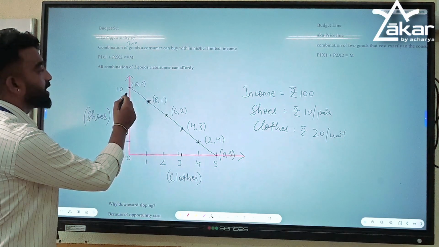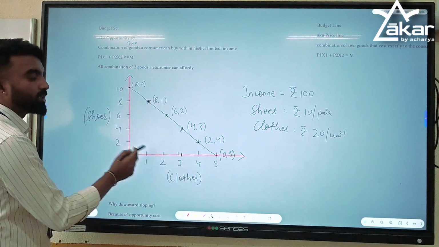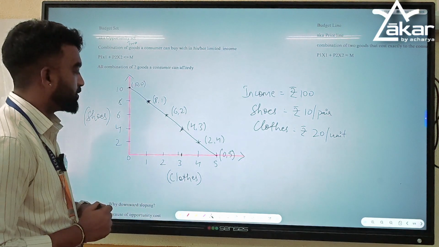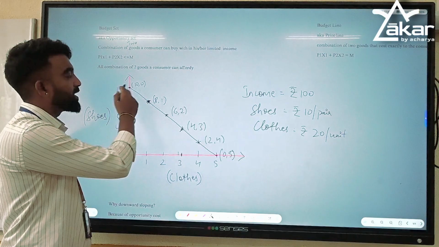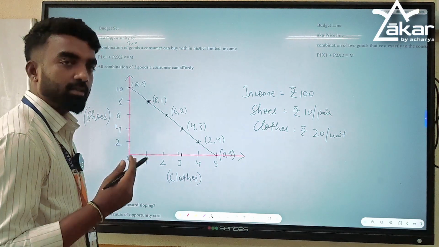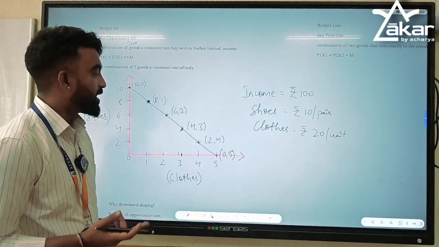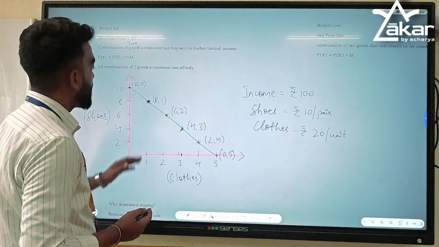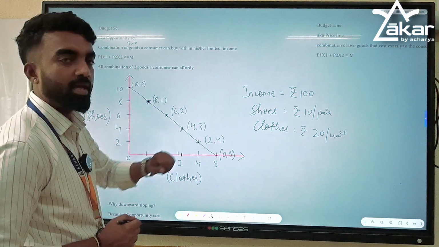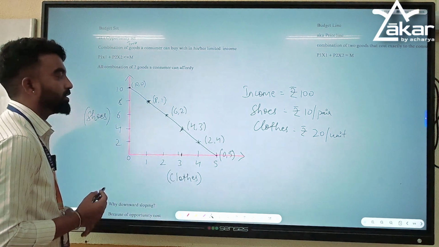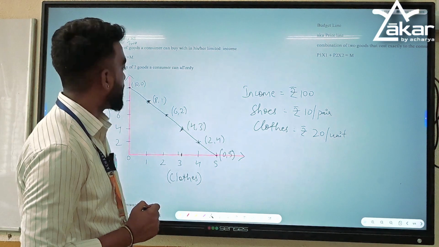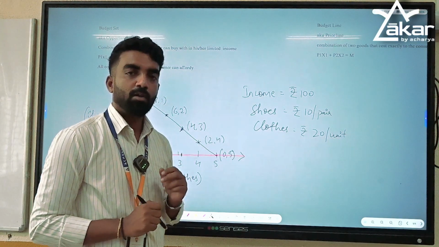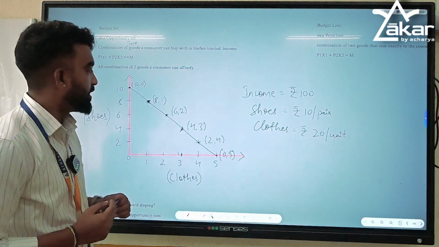That means she is spending her entire money on shoes, so she cannot buy any clothes. And if she wants to buy clothes along with shoes, she has to sacrifice shoes, right? We studied this: opportunity cost, choice, sacrifice. One pair of clothes is 20 rupees, so if she sacrifices 2 pairs of shoes, she can add 1 pair of clothes to her basket, right?